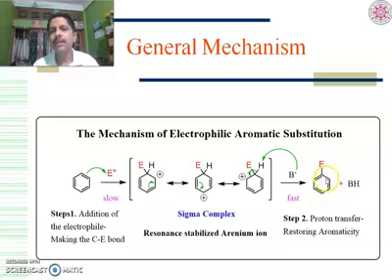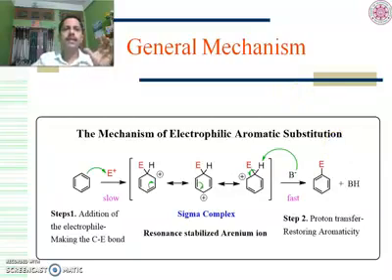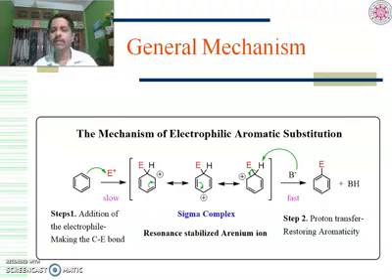Aromaticity requires 3 double bonds, as we have discussed in Huckel's rule. Benzene contains 3 double bonds. In the original benzene it has 3 double bonds, the 4n plus 2 rule is satisfied, so it is aromatic. In the last molecule also it contains 3 double bonds, satisfied, aromatic. So we have seen that during the mechanism of any electrophilic aromatic substitution reaction, the aromaticity of the compound is retained. Therefore benzene and benzene-like compounds always favor electrophilic aromatic substitution reactions.